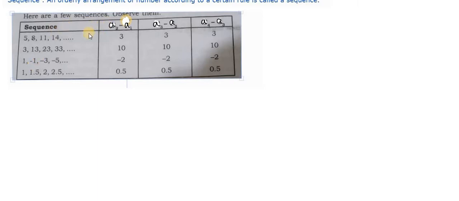The terms we can also write as A1, A2, A3, like that. So A1 is equal to 5, A2 is equal to 8, A3 is equal to 11, A4 is equal to 14, and it keeps on going. Now they did A2 minus A1, A3 minus A2, A4 minus A3, and what they got is that all the numbers are 3.